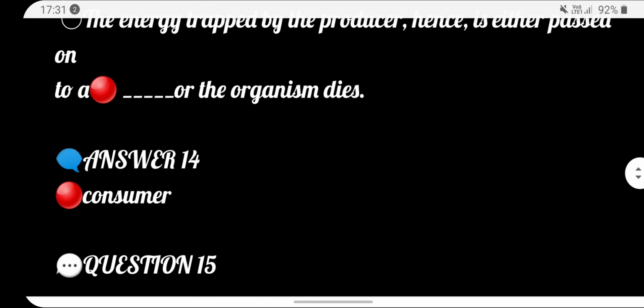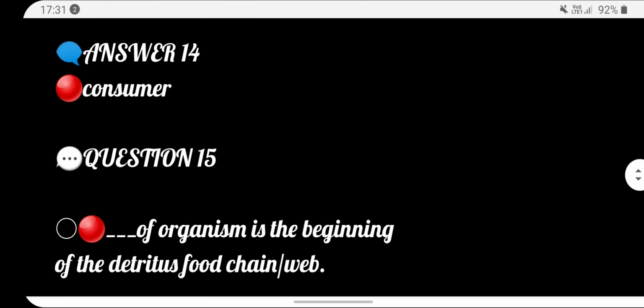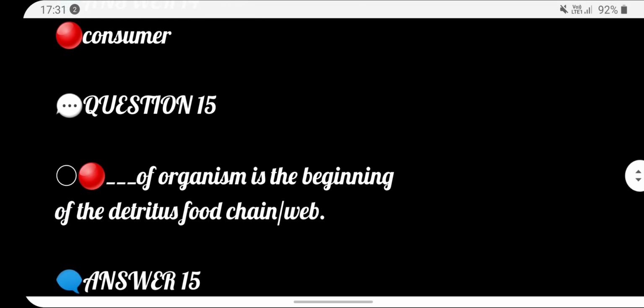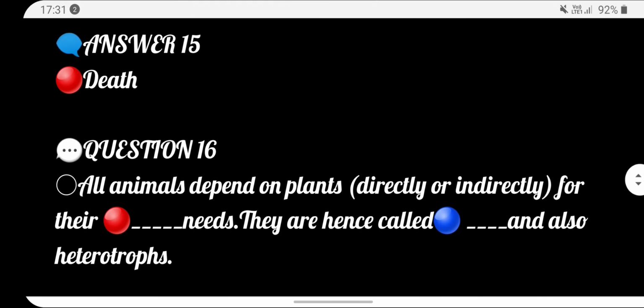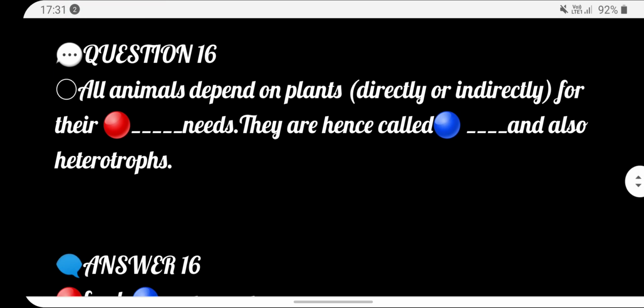Answer consumers. Next, a dash of organism is the beginning of detritus food chain or web. Answer a death. All the organisms depend on the plants directly or indirectly for their dash need. They are hence called dash and also heterotrophs.